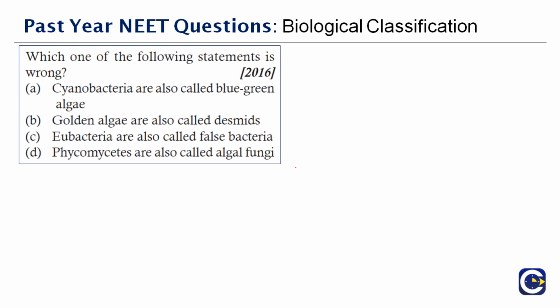Next question: which one of the following statements is wrong? Out of the 4 statements, one is wrong, so we'll go statement by statement. Cyanobacteria is also called blue-green algae; this is correct. Golden algae are also called desmids; this is also correct. Eubacteria are also called false bacteria; this is wrong. Eubacteria is also called true bacteria. The correct answer to this question is option C.